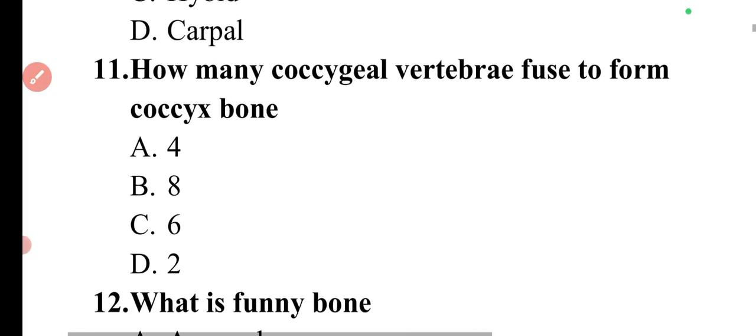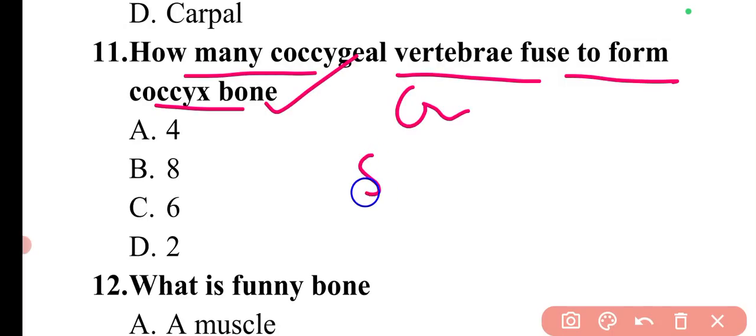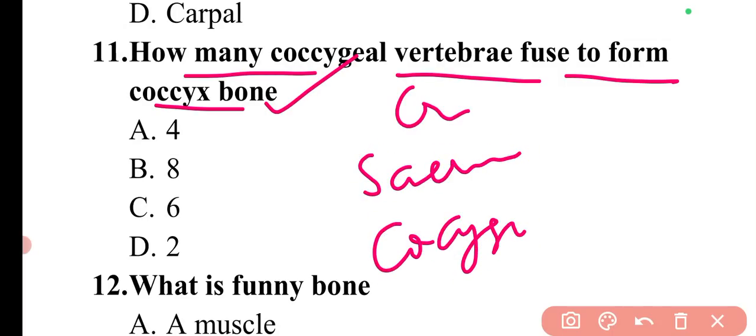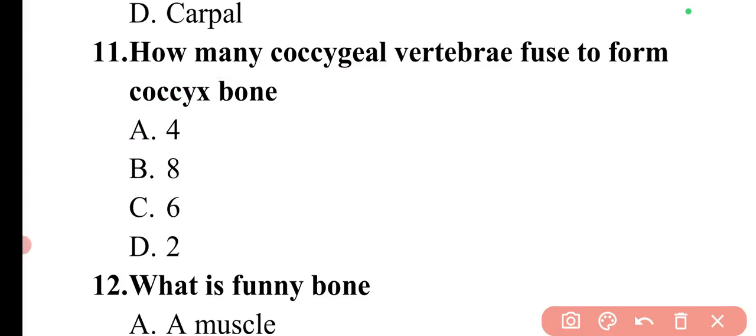Then coming to next question. The question is, how many coccygeal vertebrae fuse to form coccyx bone? In our vertebral column there are different regions like cervical vertebrae, thoracic vertebrae and lumbar vertebrae that I have told you. After that I have told you there is a sacrum bone and there are coccygeal bones. In the sacrum, 5 bones fuse to form a sacrum bone, and there are 4 fused bones which will form coccyx bone. So here answer will be option number A.